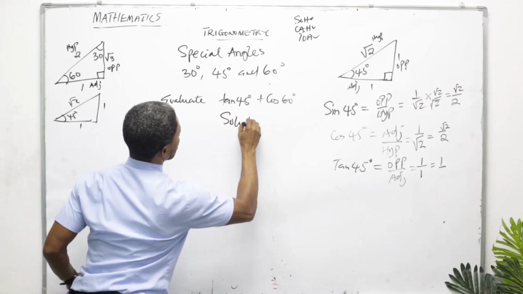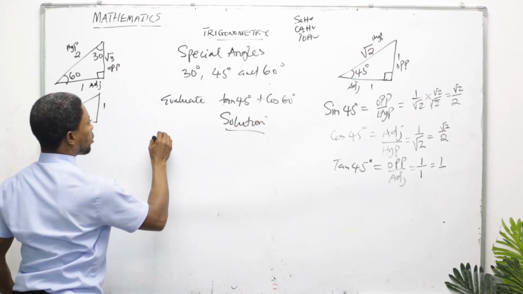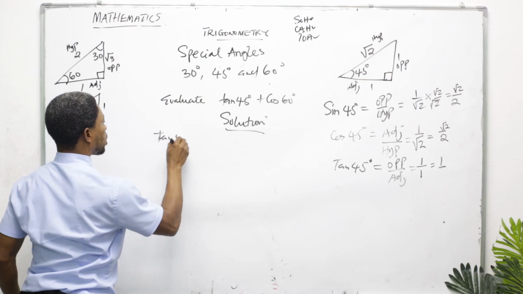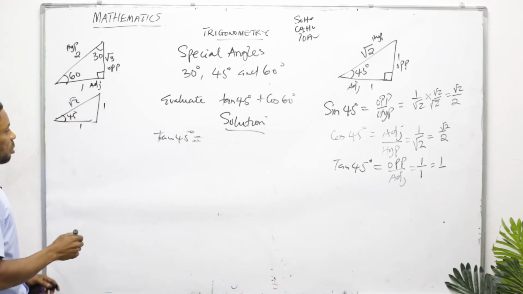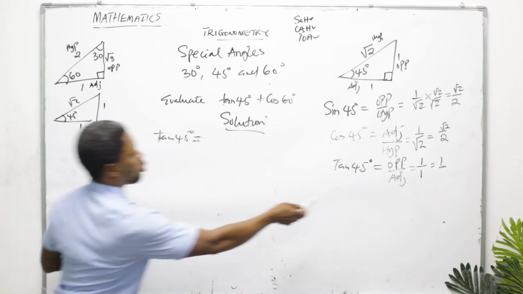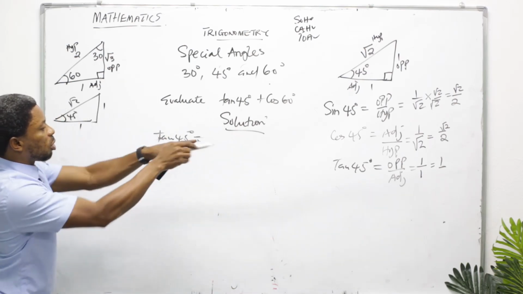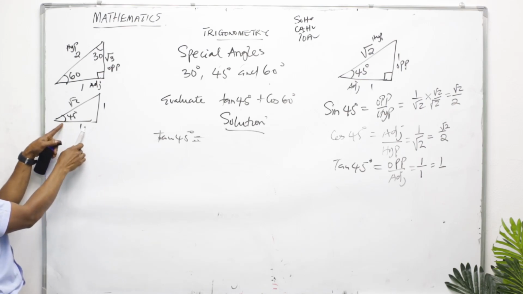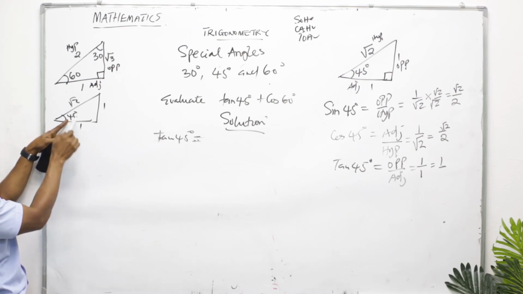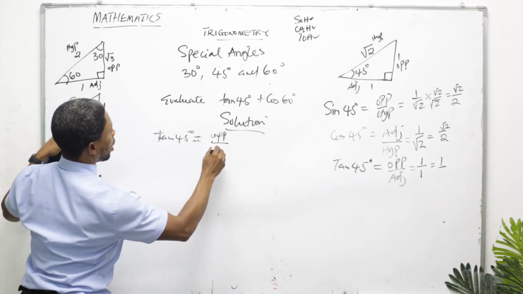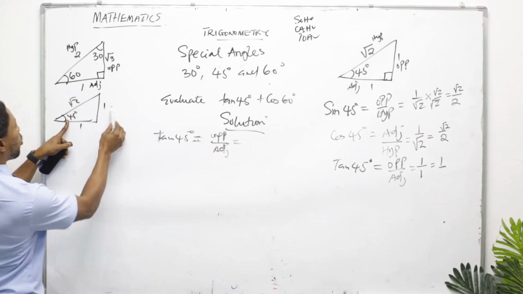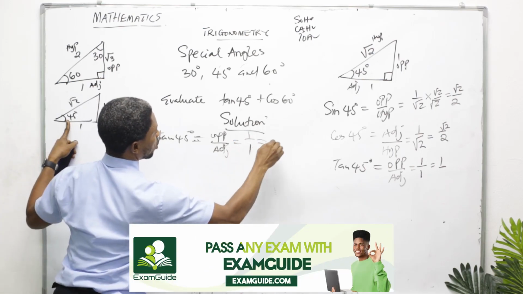Solution. First of all, what is your tan 45 degree? If you know it, tan 45 is 1. That's what we just proved here. But in case you can't remember, you can just always rely on this. Tan 45 is opposite over adjacent, which is 1 divided by 1, which is equal to what?